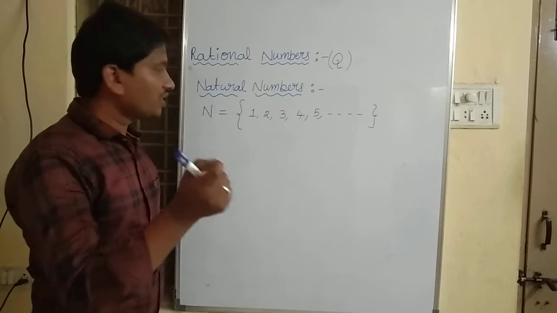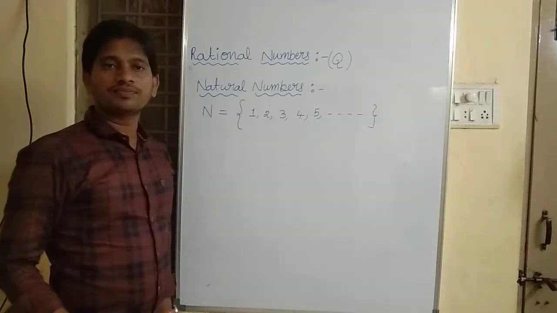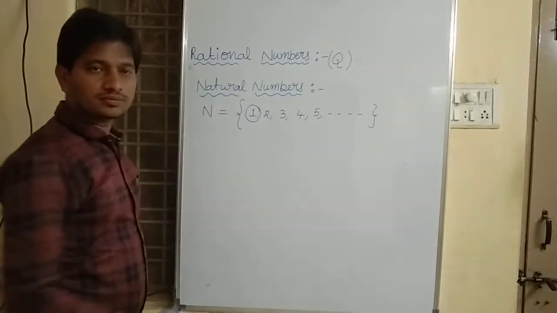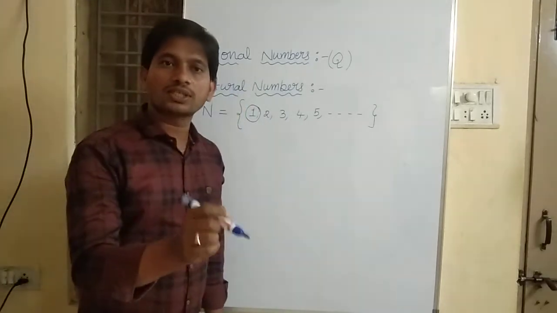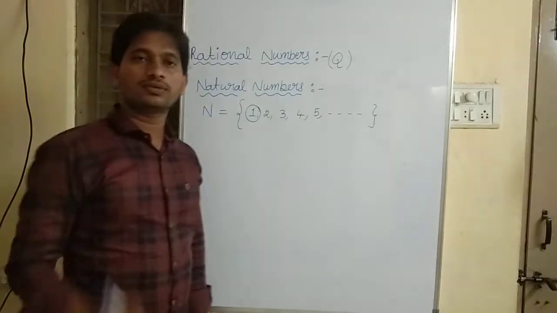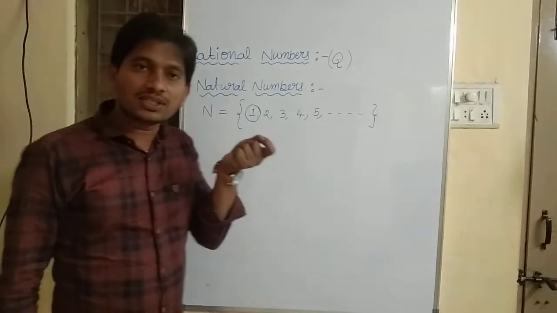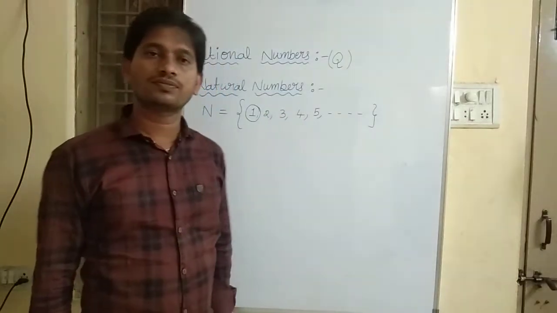And what is the smallest natural number here? The smallest natural number is 1. I mean, natural numbers start from 1.